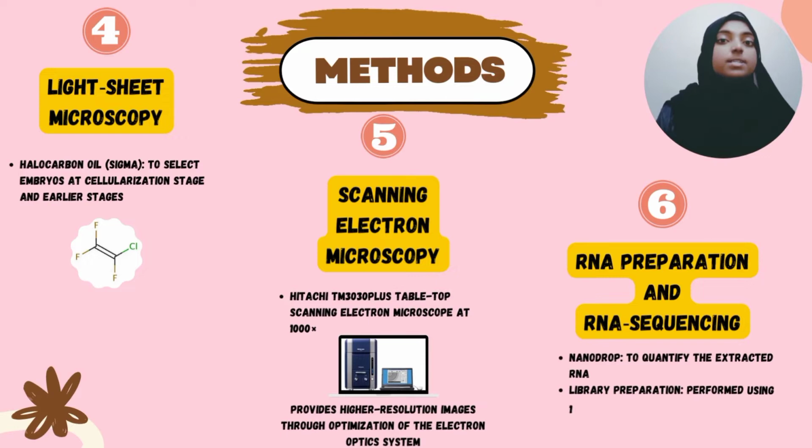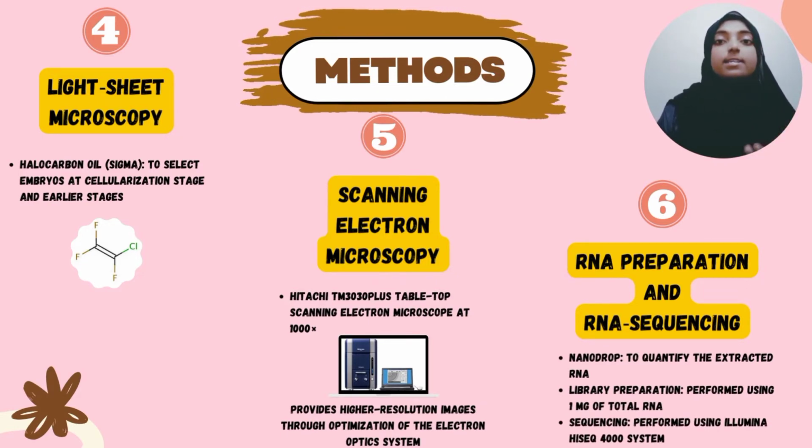Next, this method uses light microscopy. The embryos at cellularization stage and earlier stages were selected using halocarbon oil. These embryos were then carefully oriented such that the embryo was upright with the anterior-posterior axis aligned with or perpendicular to the axis of the glass capillary.